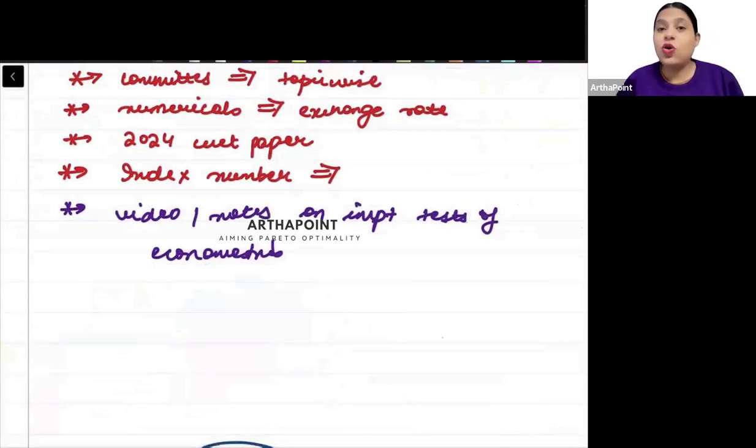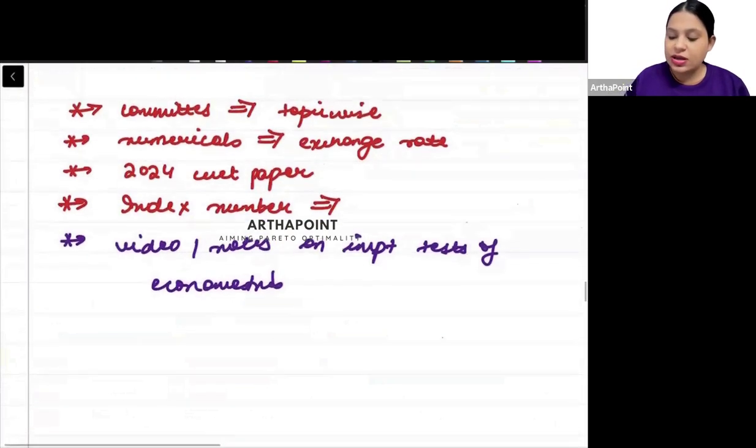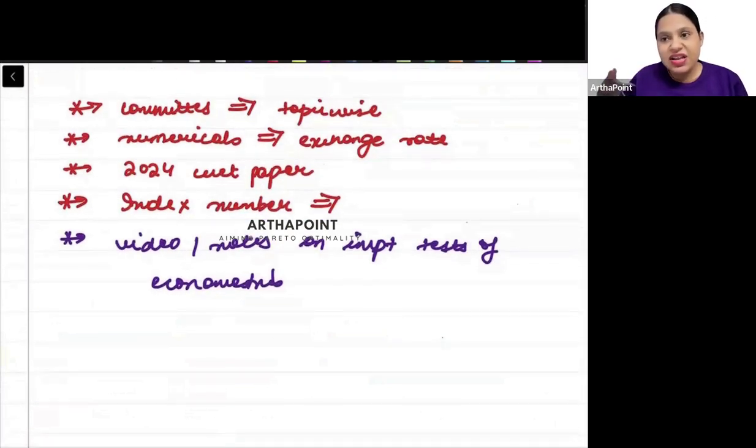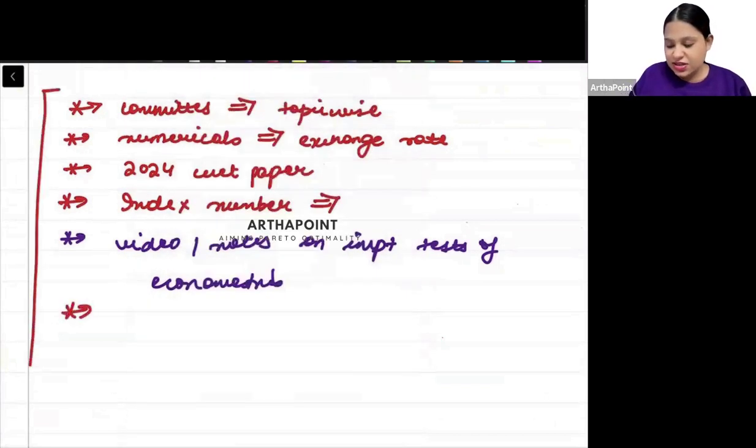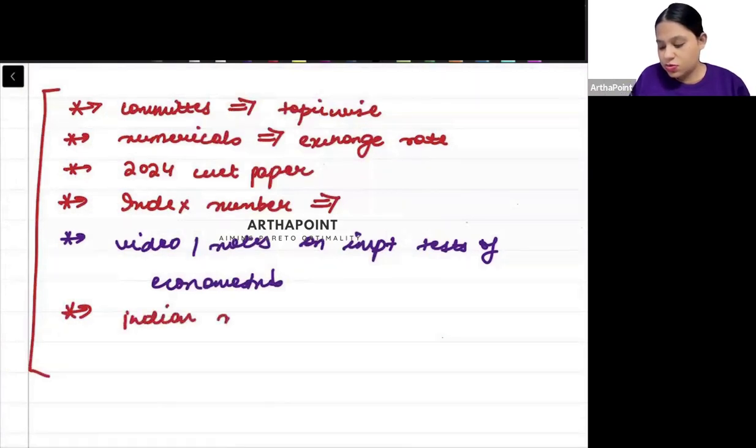I have not shared a lot of material which I had shared last time, because it becomes very confusing. Otherwise, I have many more questions, but I don't want to give you a lot this time. I will prepare Indian Eco crisp notes and share them with you.